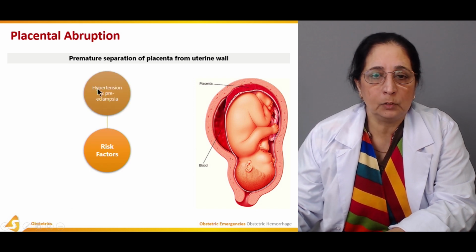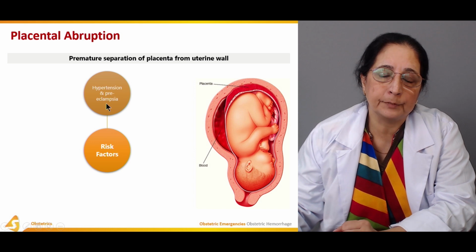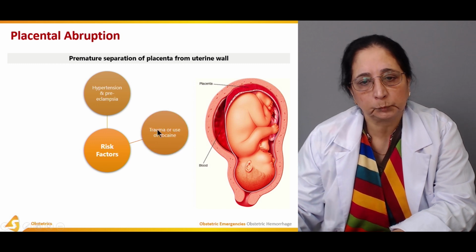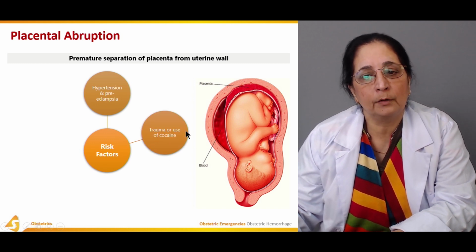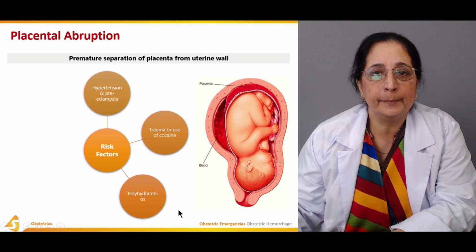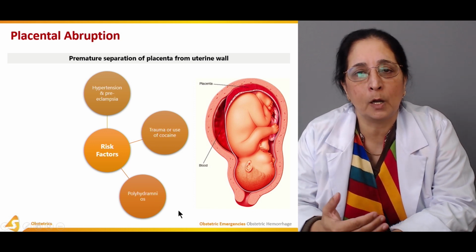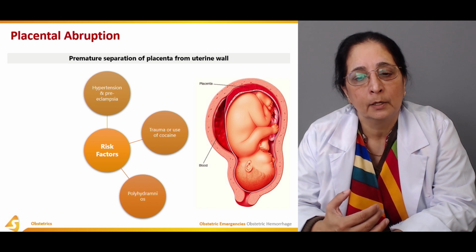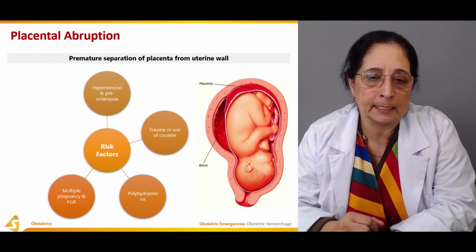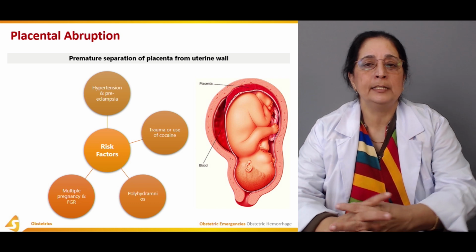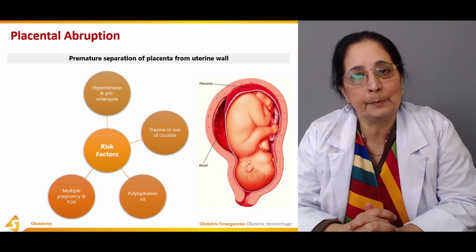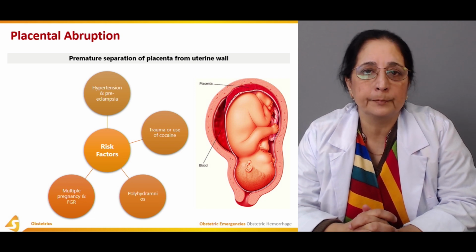The risk factors include hypertension and preeclampsia. High blood pressure is associated with abruptio placenta. Trauma or use of cocaine can also cause abruptio placenta. Polyhydramnios, when there is an excessive amount of amniotic fluid present, can also lead to abruptio placenta. Multiple pregnancy and fetal growth restriction. If there is more than one fetus, a multiple pregnancy, it can also cause abruptio placenta.